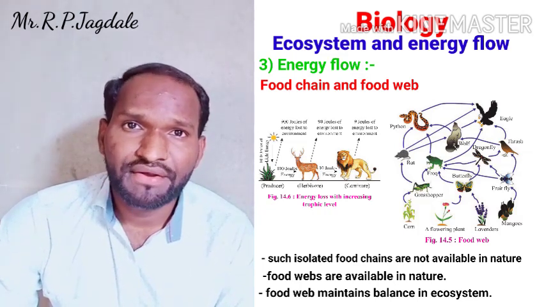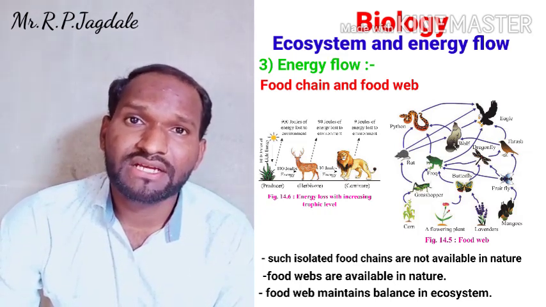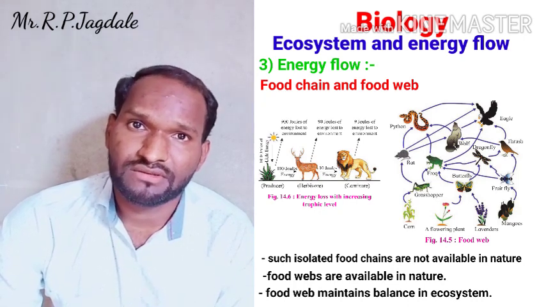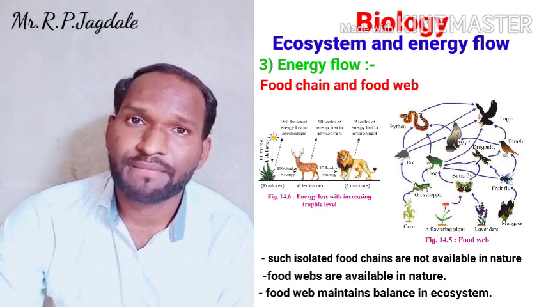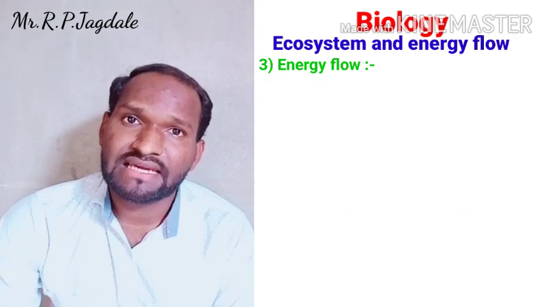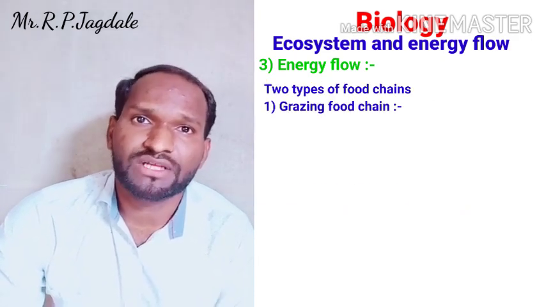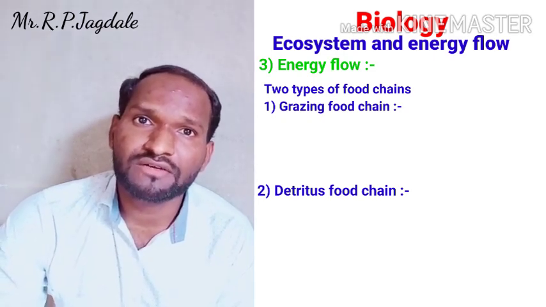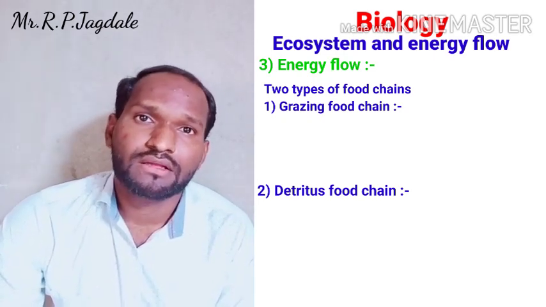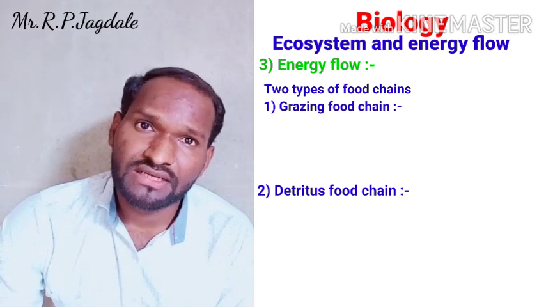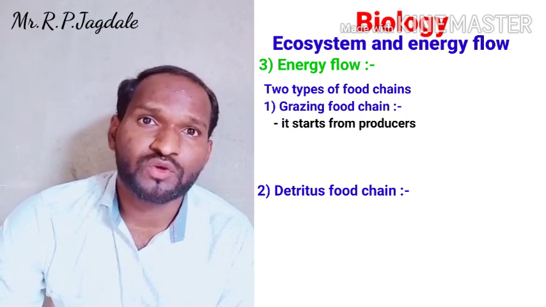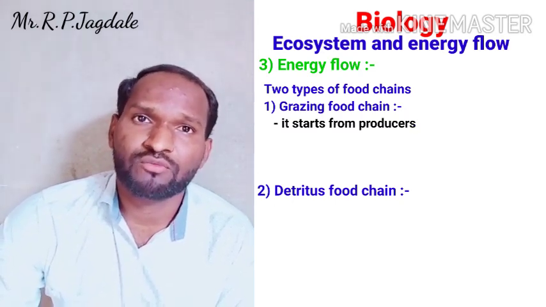Now there are mainly two types of food chain in an ecosystem. One is the grazing food chain and the second one is the detritus food chain. These are two different food chains. The grazing food chain starts from the producers, that means the plants, phytoplanktons.